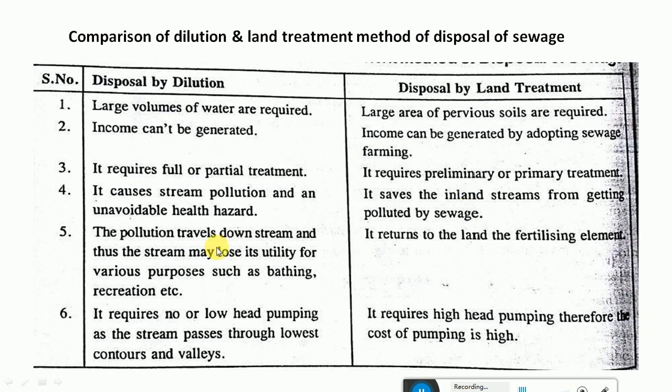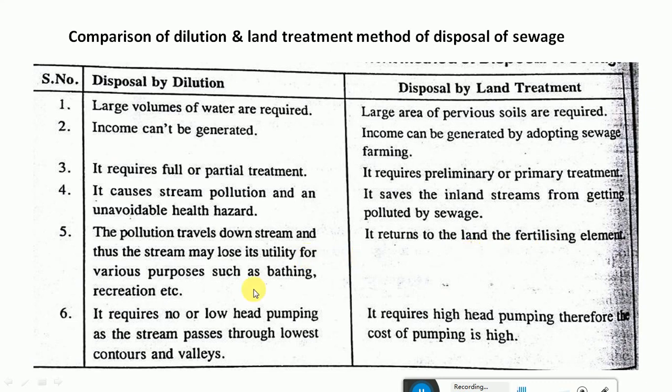The pollution travels downstream, and thus the stream may lose its utility for various purposes such as bathing, recreation, etc. Because at the downstream level there will always be discharge of wastewater, it may prevent activities like bathing and recreation activities like boating. So here it returns to the land its fertilizing element.